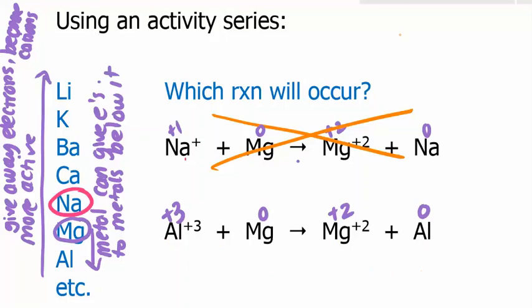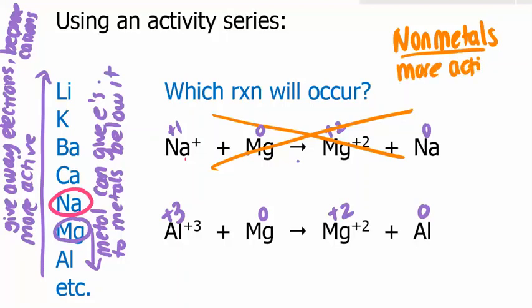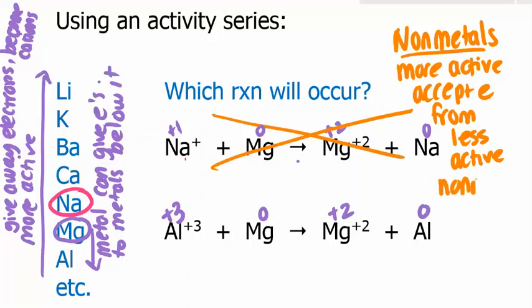This is the opposite for nonmetals. For nonmetals, the more active will accept electrons from less active nonmetal. So in other words, nonmetals tend to become anions. Active metals become cations, active nonmetals become anions.